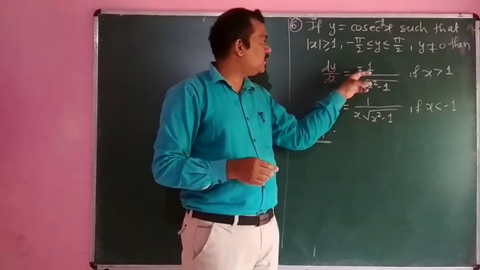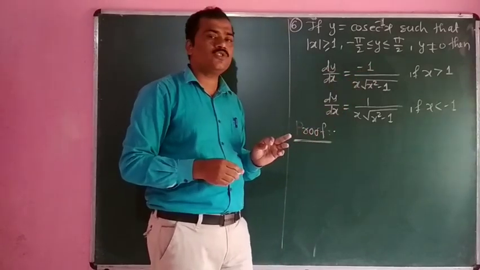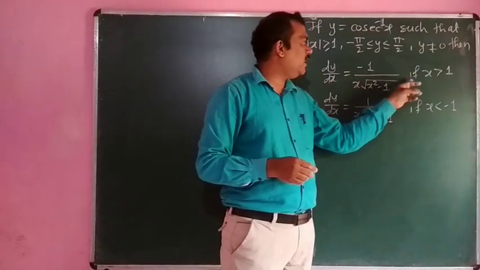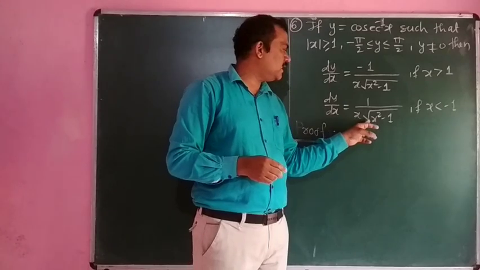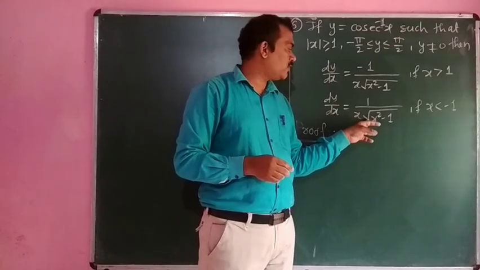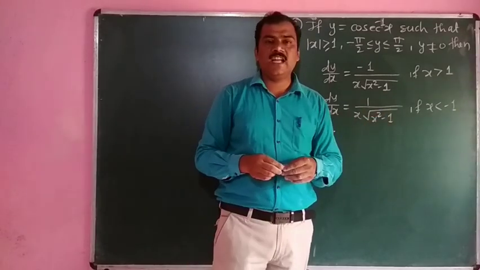Then dy by dx is equal to minus 1 upon x into under square root of x square minus 1 if x is greater than 1. dy by dx is equal to 1 upon x into under square root of x square minus 1 if x is less than minus 1.